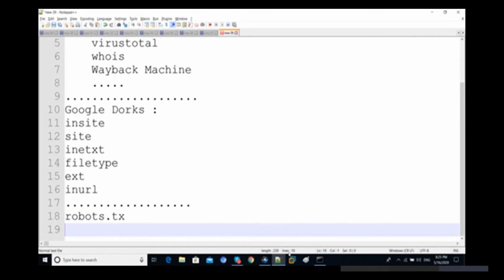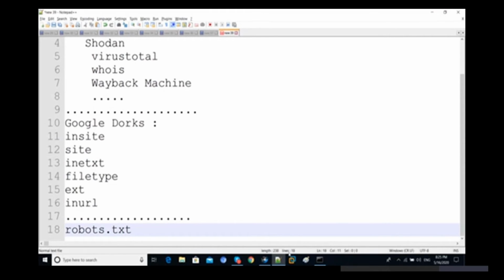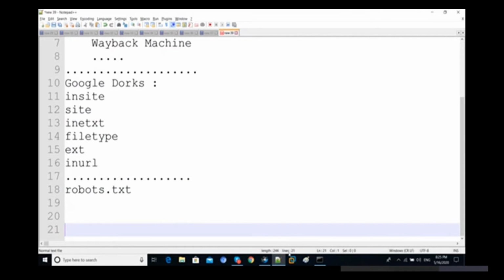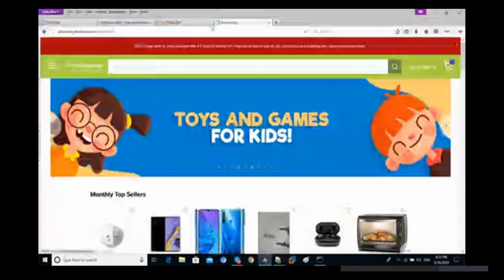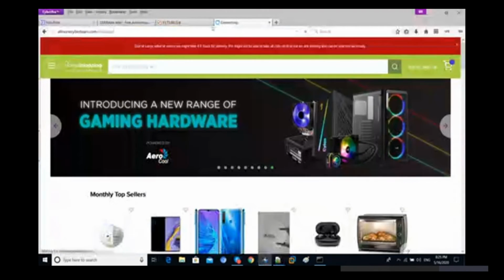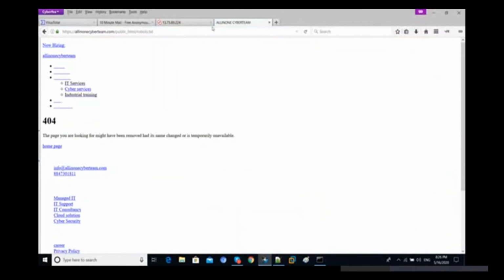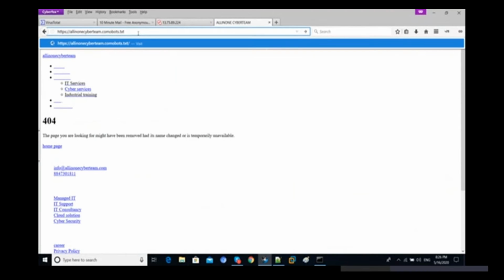So let's suppose we are going to find out the robots.txt. Let's suppose we have website sony.com and let's try to find out whether robots.txt is available or not. Let's try to check out all-in-one cyber team first here. I want to find out the all-in-one cyber team robots.txt. Okay, so we are not getting any kind of robots.txt there, but we are getting public HTML, so just ignore it. We have not robots.txt, right?